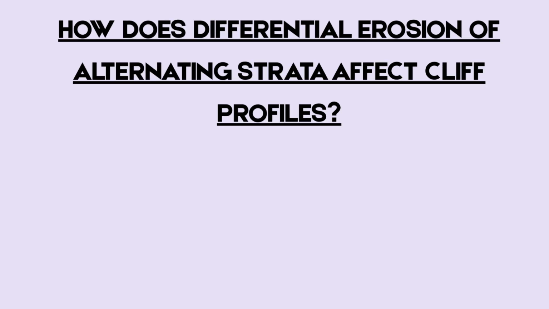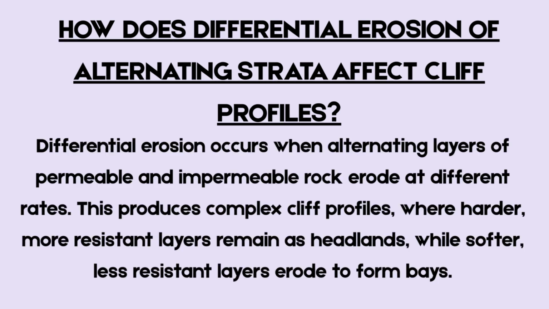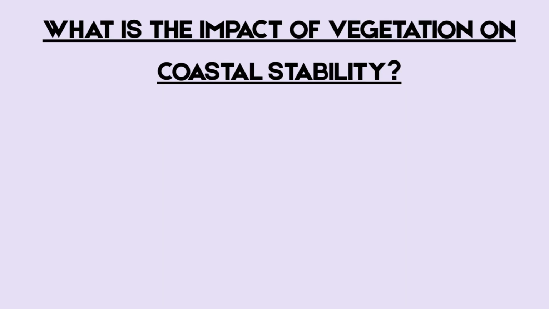Question 9. How does differential erosion of alternating strata affect cliff profiles? Differential erosion occurs when alternating layers of permeable and impermeable rock erode at different rates. This produces complex cliff profiles, where harder, more resistant layers remain as headlands, while softer, less resistant layers erode to form bays.